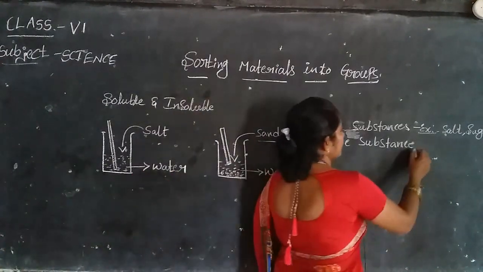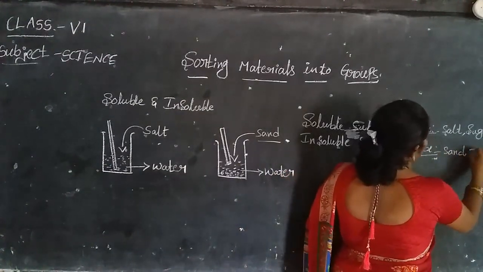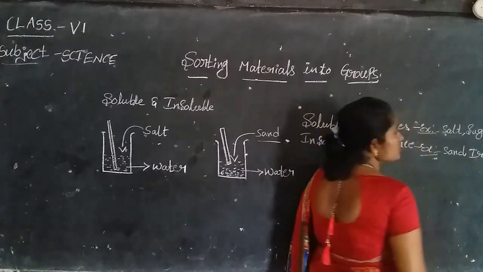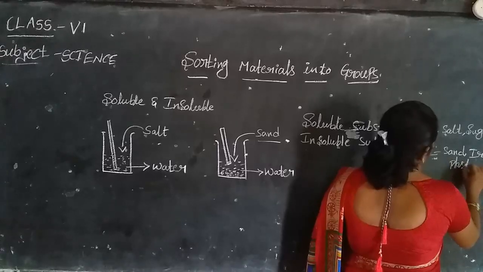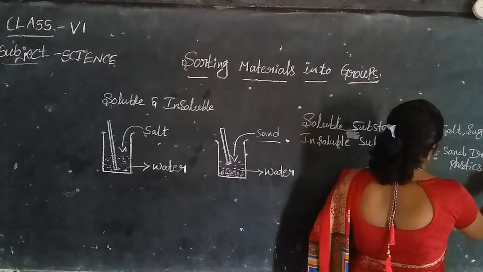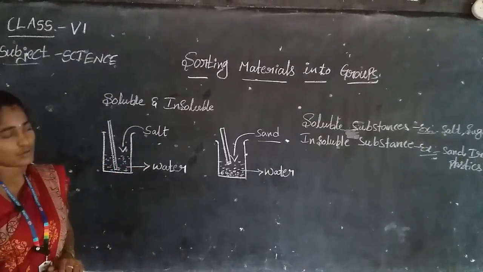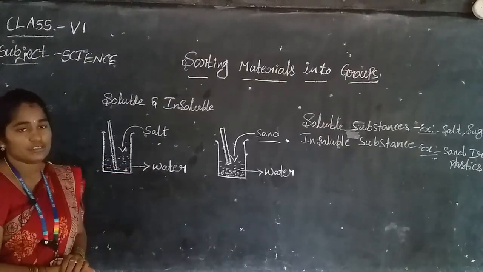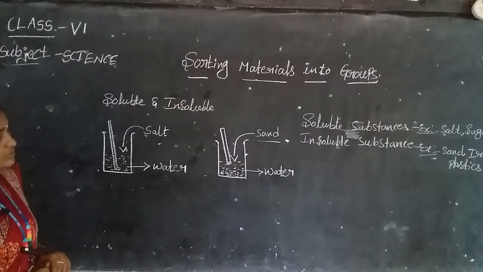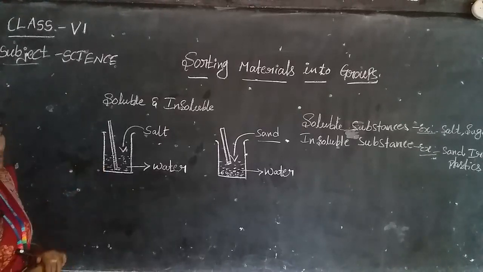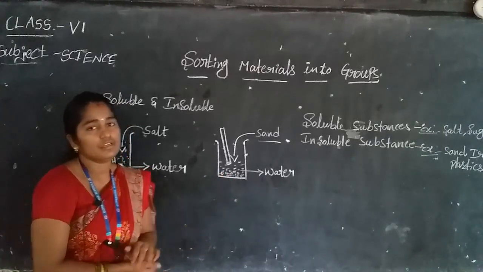For example, sand, iron, meaning metals, some types of plastics, etc. So see, in that way we are grouping materials: which materials are dissolved in water, meaning soluble in water, and which materials are insoluble in water.